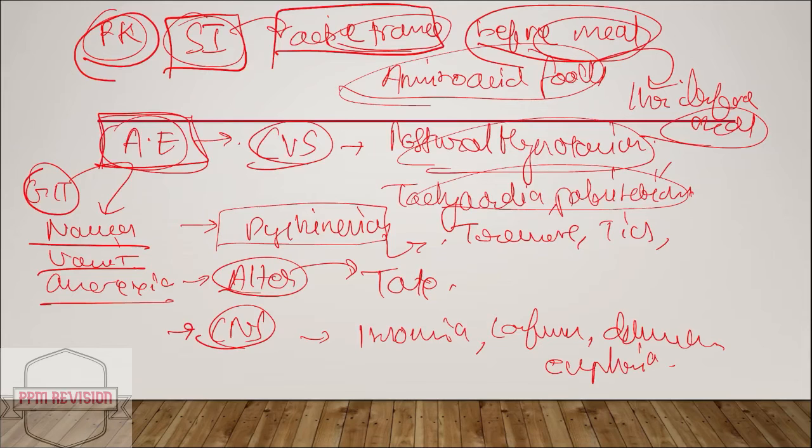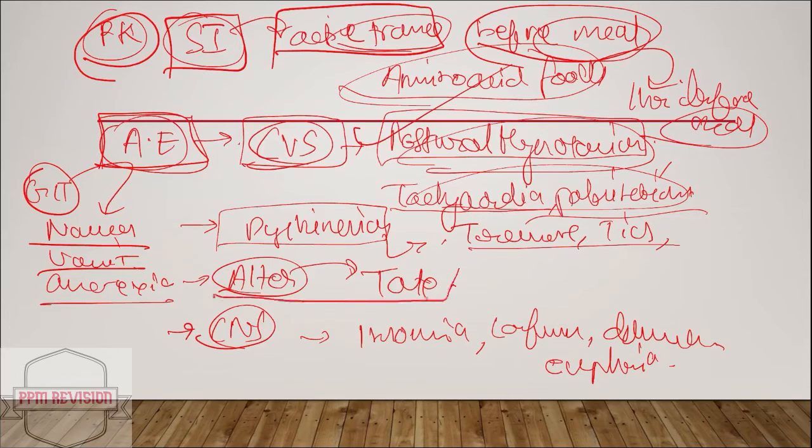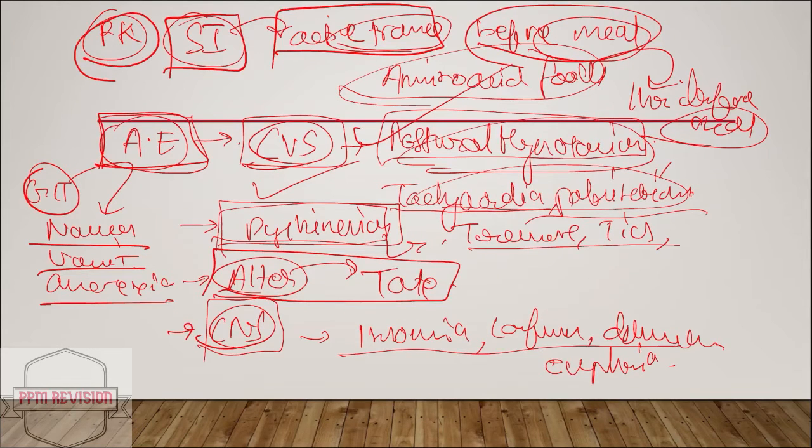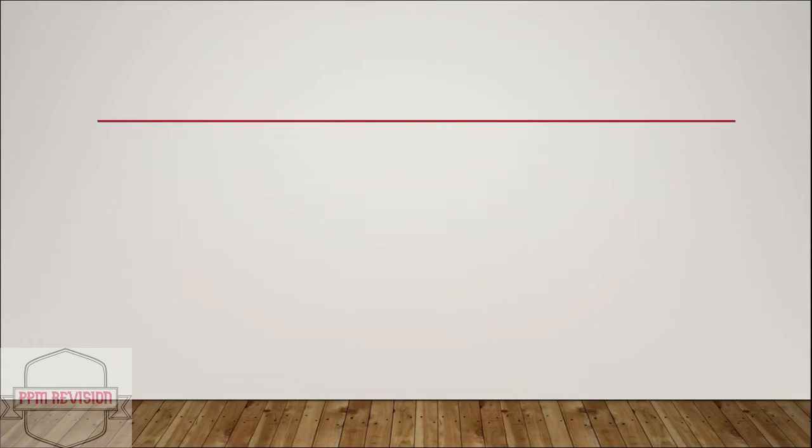absorption. And looking at the adverse effects system wise, in case of CVS, it can result in postural hypotension, tachycardia, palpitation, tremors, and tics. There can be alteration of taste as well, and it can result in involuntary movements, the term used is dyskinesia. And looking at CNS, it can result in insomnia, confusion, delirium, also nightmares. And in case of GIT, common are nausea, vomiting, anorexia.